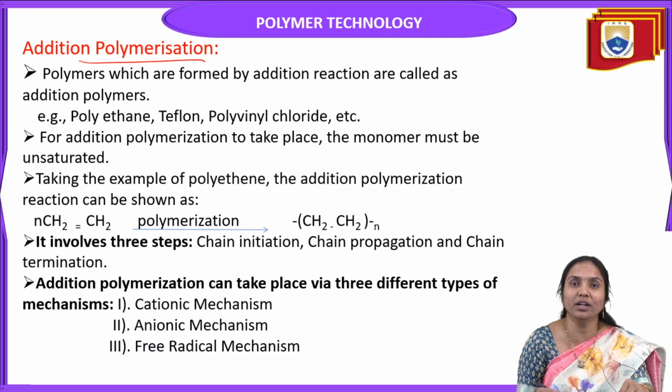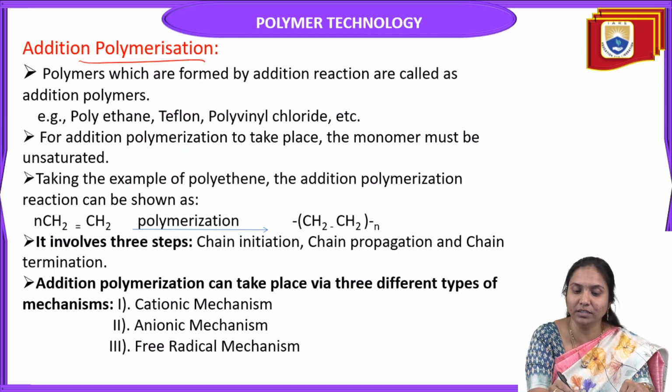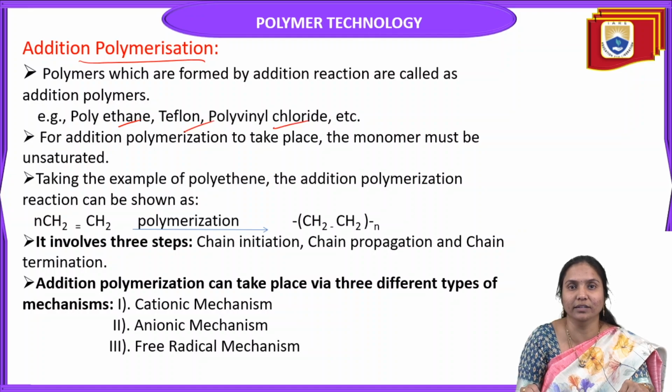This process is called addition polymerization. The best examples are polyethylene, Teflon, polyvinyl chloride, polystyrene.